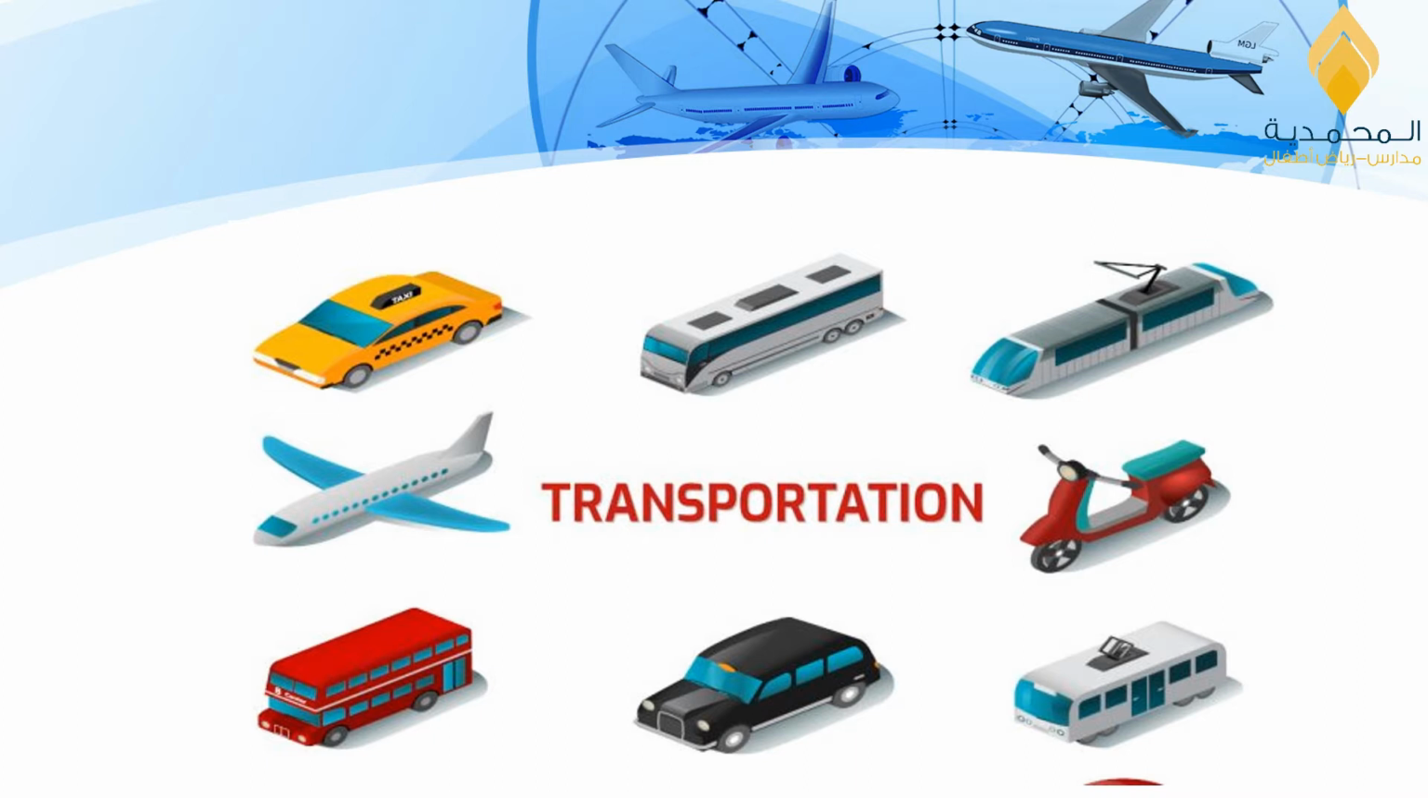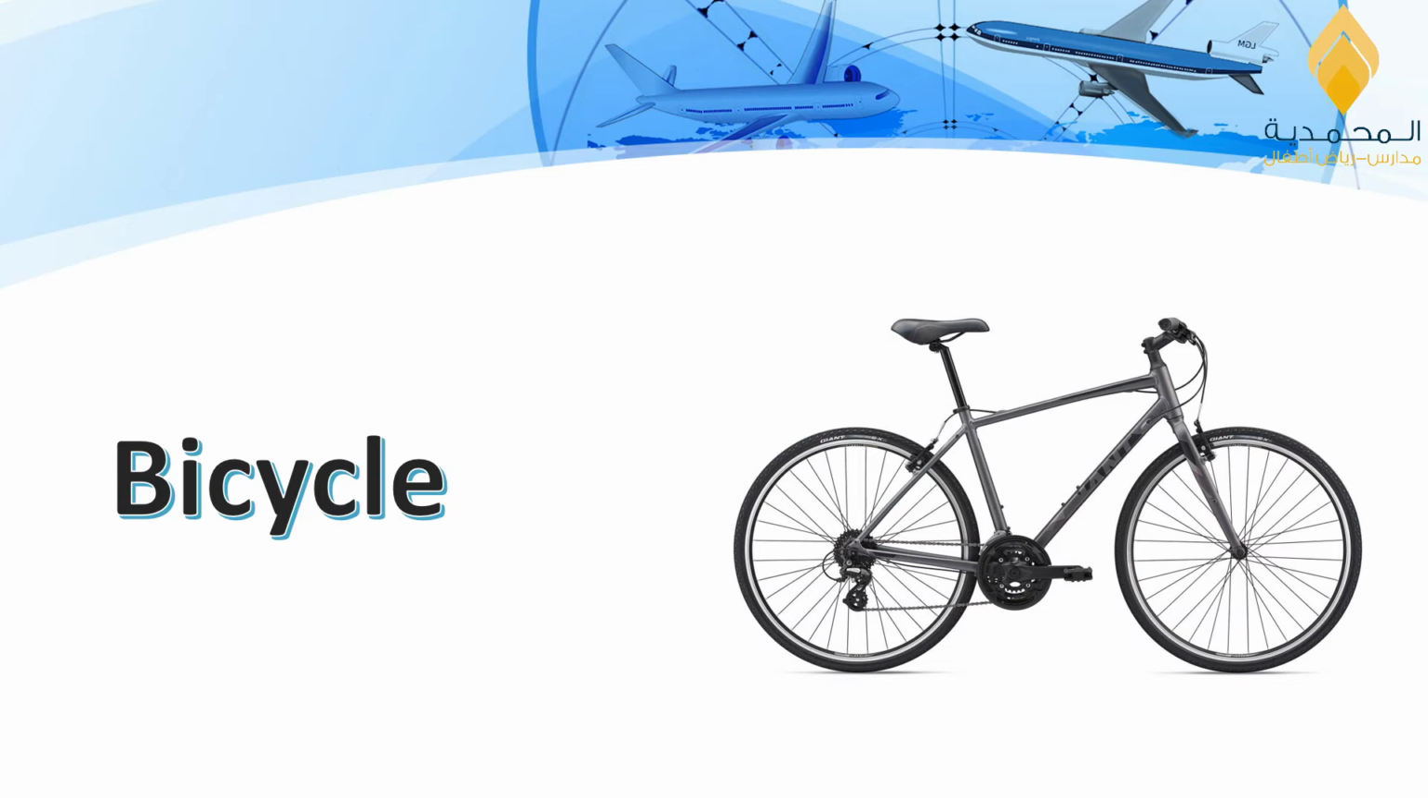So, to start with, as you can see in the picture, we are going to talk about transportation. What can you see in this picture? We can see a taxi, a plane, a bus, a car, a scooter, a tram. These are means of transportation. Now, let's talk about the different means of transportation.